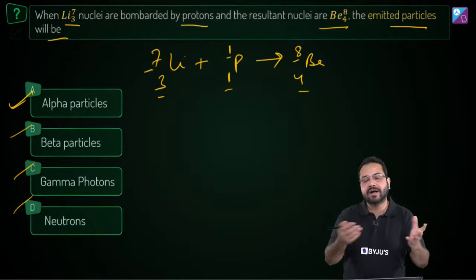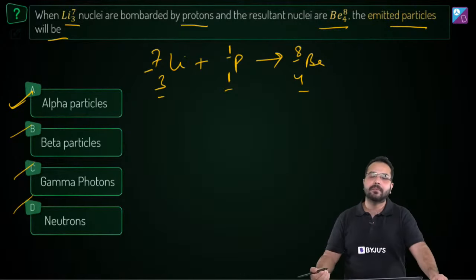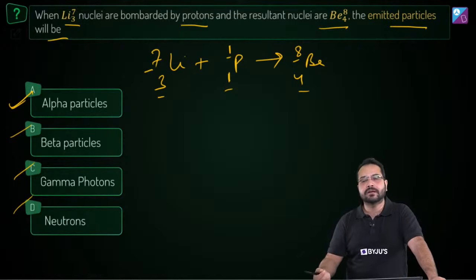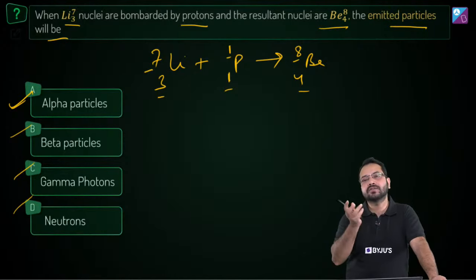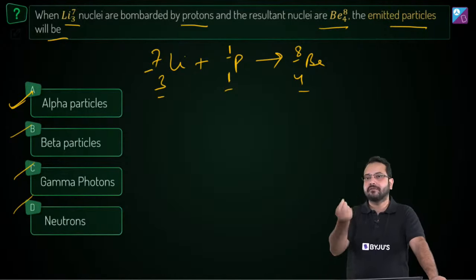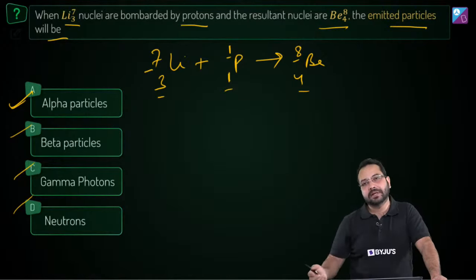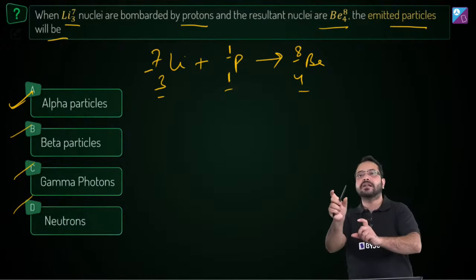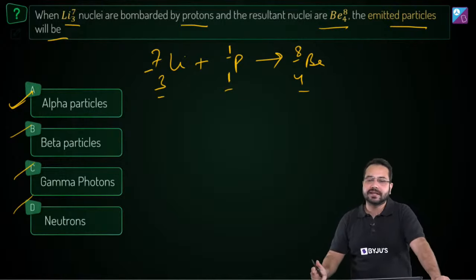Okay, now mass number and atomic number is already balanced, so we cannot have a particle which has any mass or charge. Do you agree? Which cannot have any mass number or atomic number. If we add that in the RHS, then it is going to disbalance the equation, correct? So what is the option that is left?